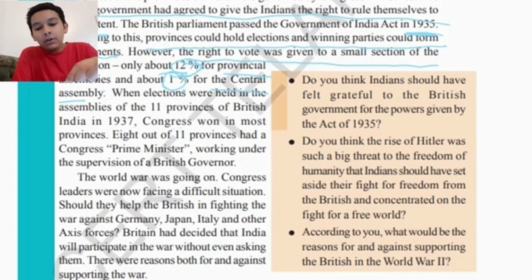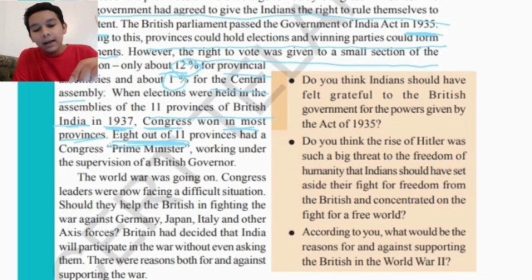So there were 11 provinces of British India in 1937, but Congress won 8 out of 11 of them.